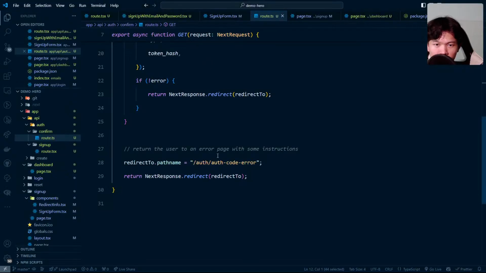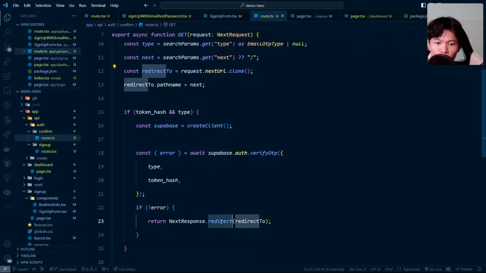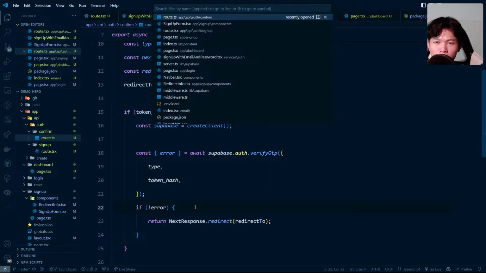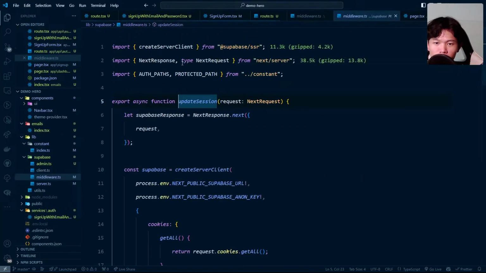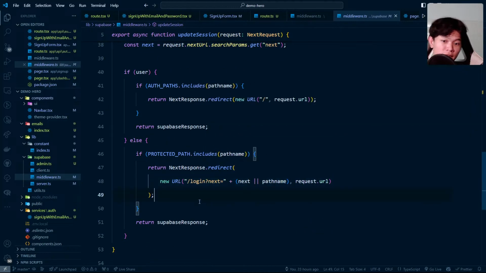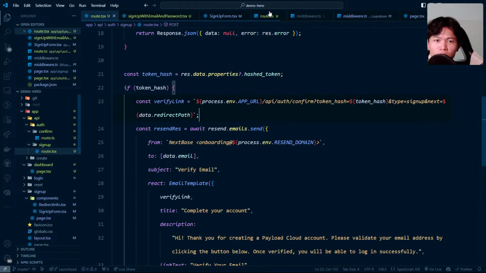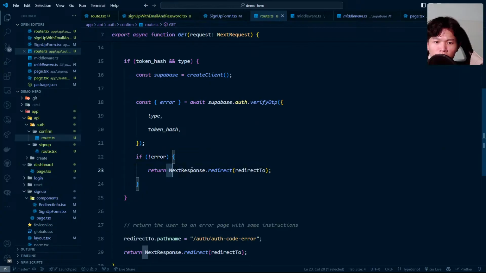Because we log in, we redirect to the dashboard, but we still have this squiggly line right here. The reason that we have this line is because we clone the URL, and after that, we redirect to here. I think for this one, we can redirect to the new URL. So what happens if I do that? I think in my middleware, I did that as well. Let's see in my middleware right here. In my middleware, I do this one. As you can see, I do the new URL right here. That's what I'm going to do in this route. Hopefully there's no error. We have redirect to.